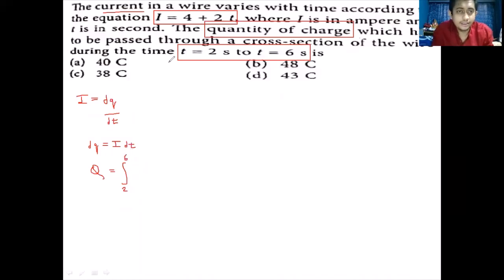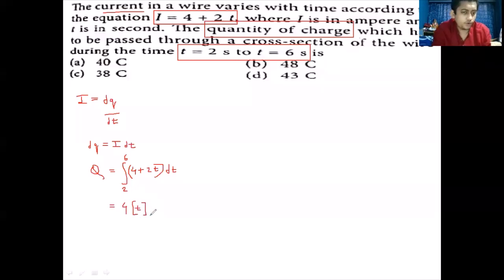Let's substitute what is I. So instead of I, students, they have told it is 4 plus 2t. So we have 4 plus 2t, and outside it, we have dt. Right. Now let's integrate it. तो हम कहेंगे 4 कांस्टेंट है, वो बाहर चला जाएगा, तो बचा क्या? बचा तुम्हारा dt, ब्रैकेट के अंदर आ जाएगा, तो it is only dt. dt का इंटीग्रेशन is t.